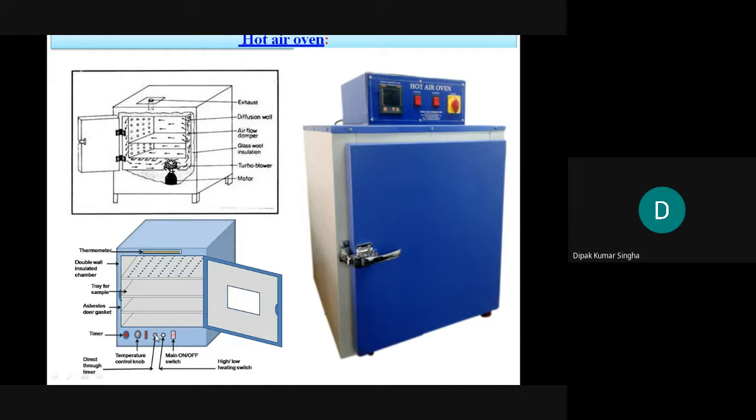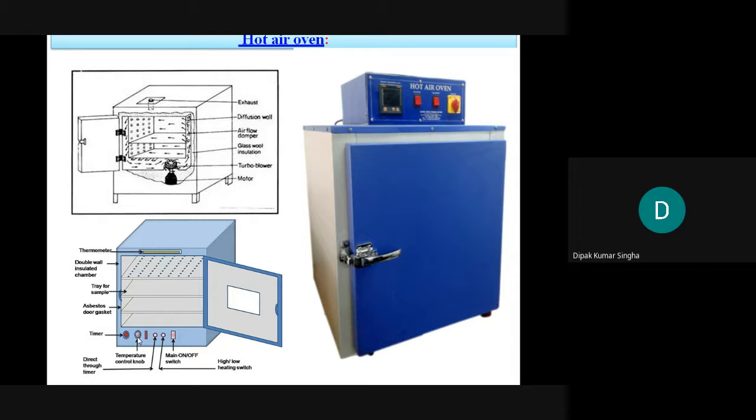Then you can set the timer for what time will be the sterilization. Then this is the temperature knob, you can control it, and it goes up to 200 degrees centigrade, and it is thermostatically controlled so this temperature is maintained every time.